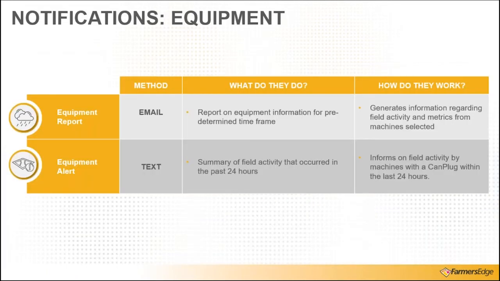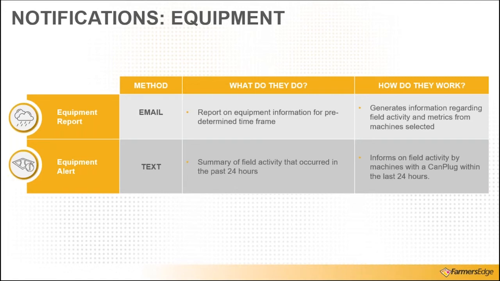Next, we have notifications for equipment. We have 2 notifications for equipment, one via email and one via text. Via email, this is a report on equipment information for a predetermined time frame. So essentially what I'm doing in this example is selecting the equipment that I want to build a report for. I'm selecting a time frame.